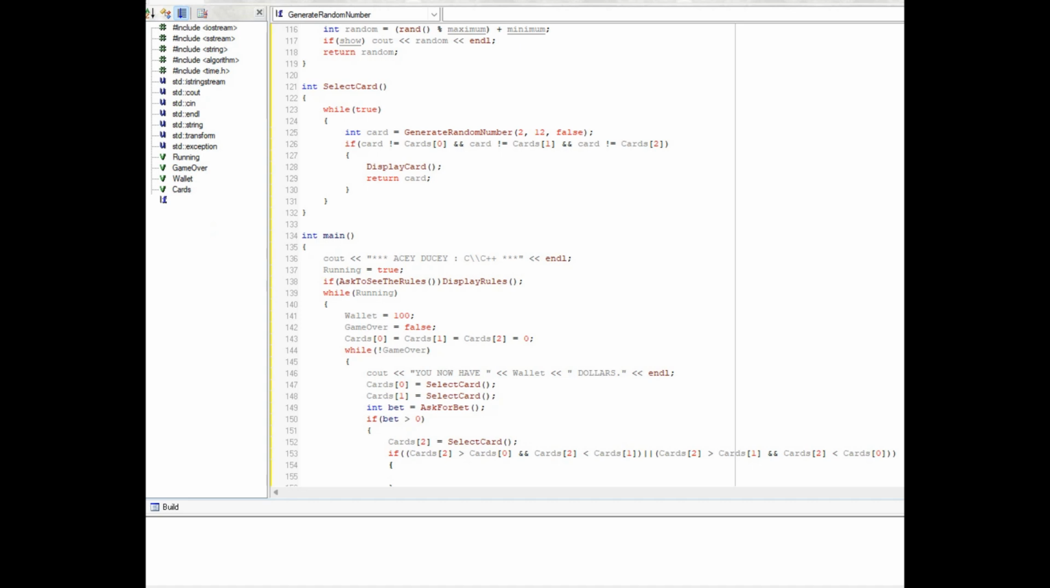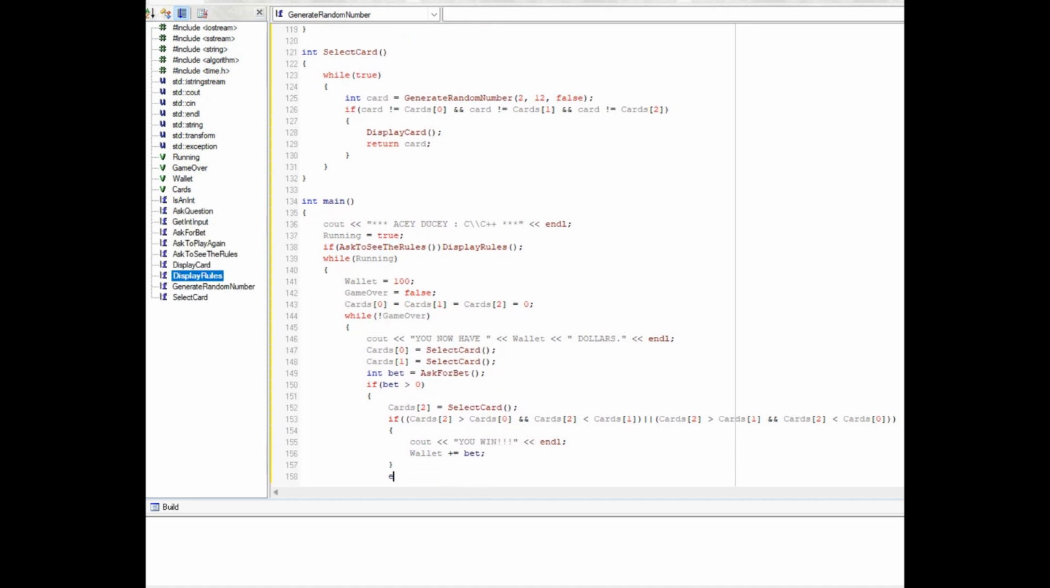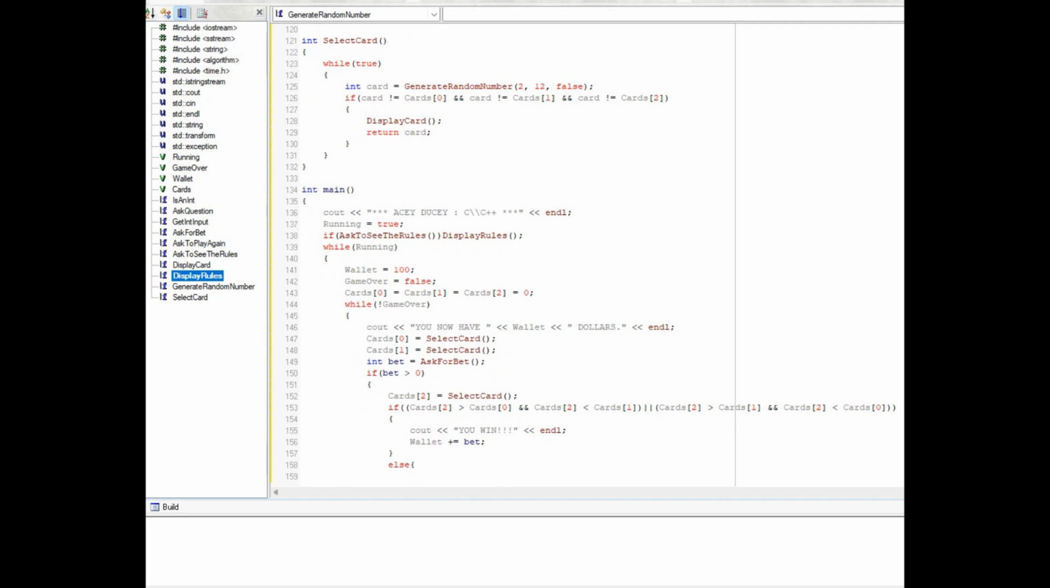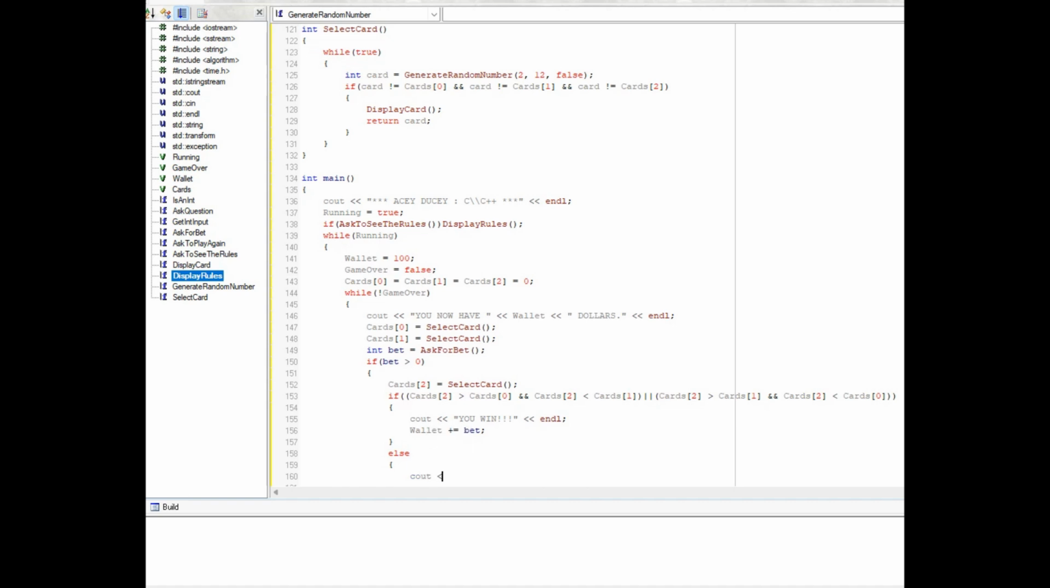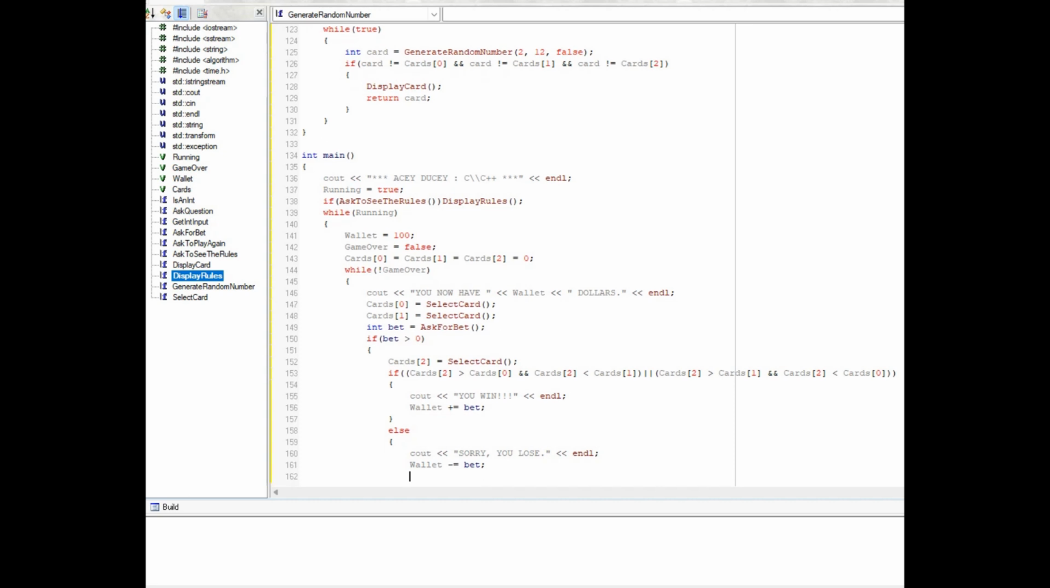Okay. So then this is you win. Count, you win, bang bang bang, endl. Wallet plus equals your bet. Else, count, you lose, endl. Wallet minus equals bet.